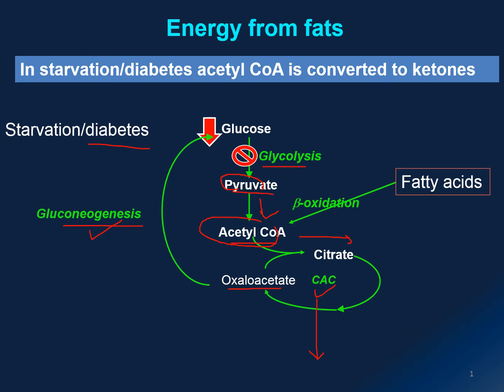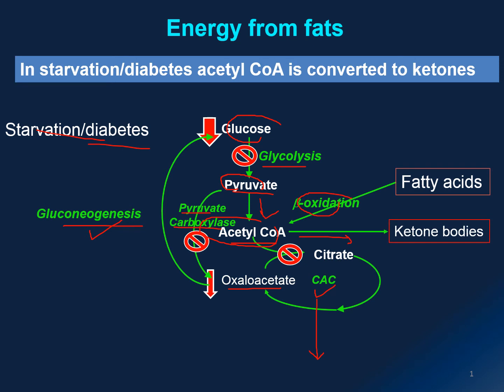So in a normal situation, we can convert pyruvate into oxaloacetate by the enzyme pyruvate carboxylase. But that only happens when you have a surplus of glucose molecules. But now we're talking about starvation. So eventually, even the Krebs cycle is being shut off when we are running out of oxaloacetate. But your body is still producing a lot of acetyl coenzyme A from beta oxidation. Therefore, this acetyl coenzyme A must go somewhere. And we know that they are being converted into ketone bodies during starvation.